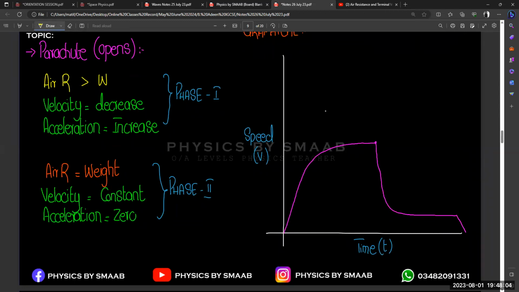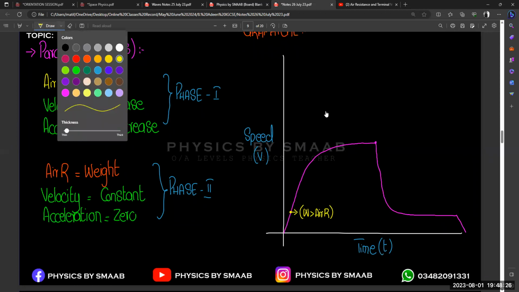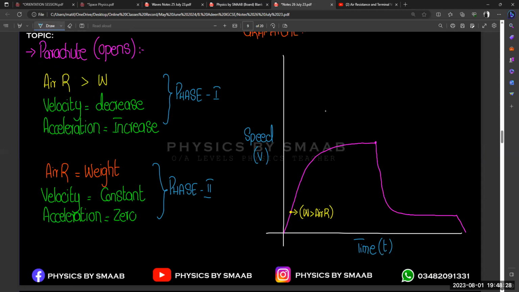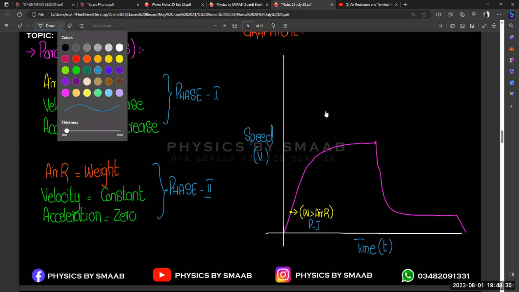So at this particular stage, when there is a straight line, we can say that your weight is greater than air resistance or drag, right? Because this is the initial stage. This is our phase one. I am writing P1, meaning phase one. This is phase one, before the parachute, without the parachute, right?